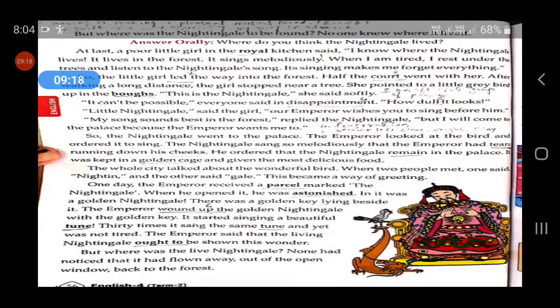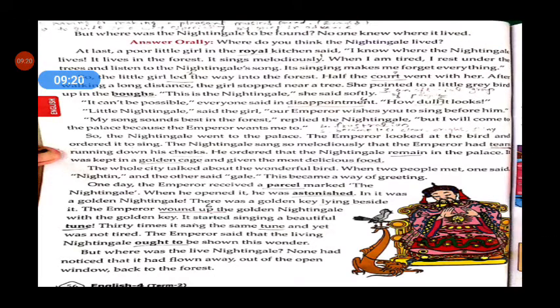See, when the emperor ordered his servants to bring that nightingale to his palace and make it sing before him, before the emperor, the servants of the palace didn't know where that nightingale lived.